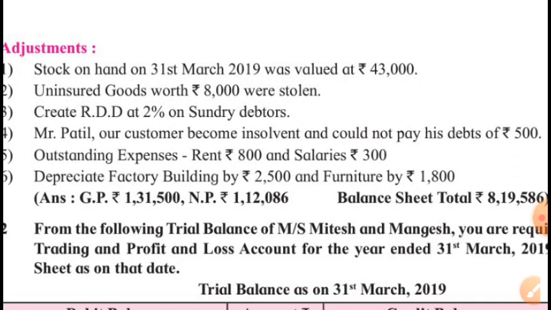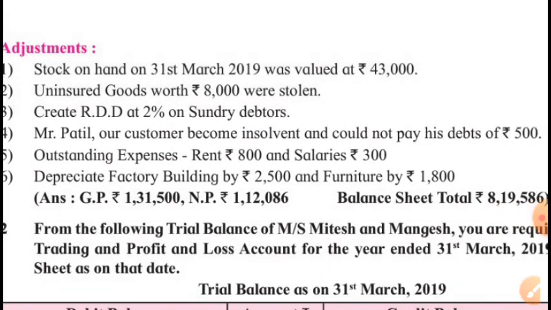This loss is debited to profit and loss account, and these are goods. It's a kind of outward movement of goods. Therefore, as in the previous lecture I have told you, outward movement of goods is credited to trading account. So trading account credit side, by goods stolen 8,000.